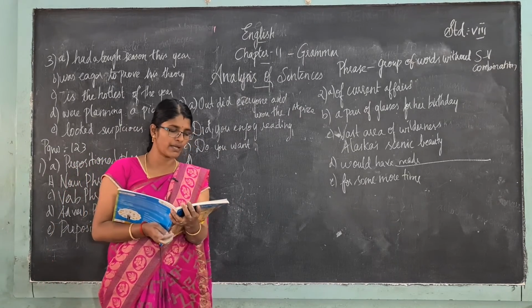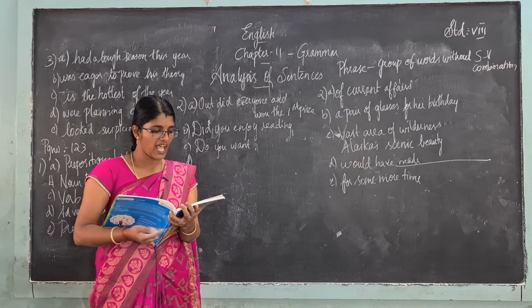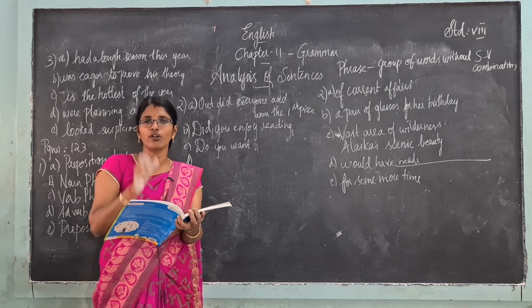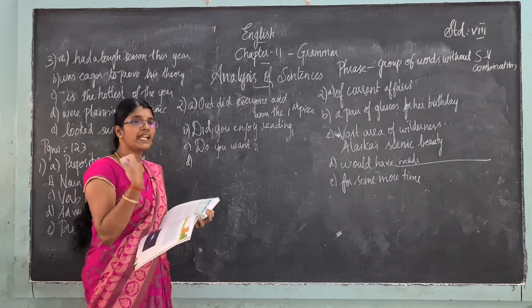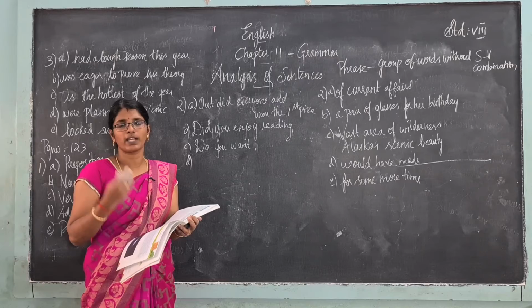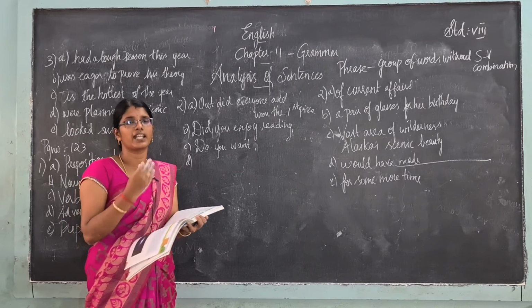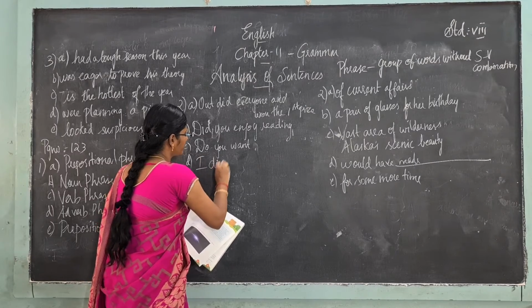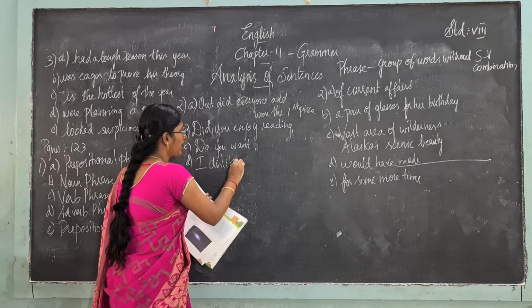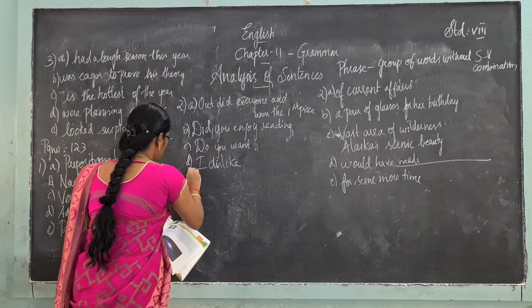Having to punish my kids. That is a noun phrase. I dislike is a verb phrase. So I dislike having to punish my kids. They are saying I dislike doing that, punishing my kids. I dislike punishing my kids. Okay, that is what. Next question.